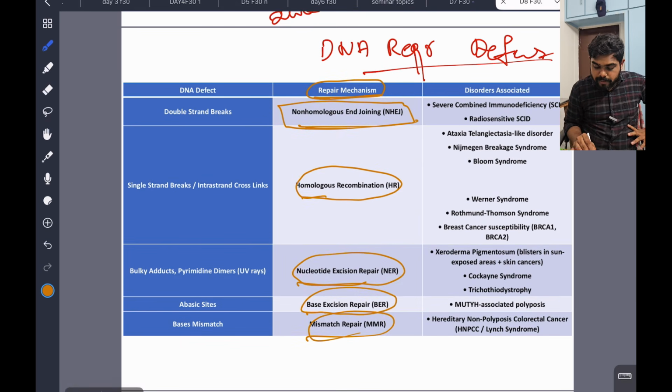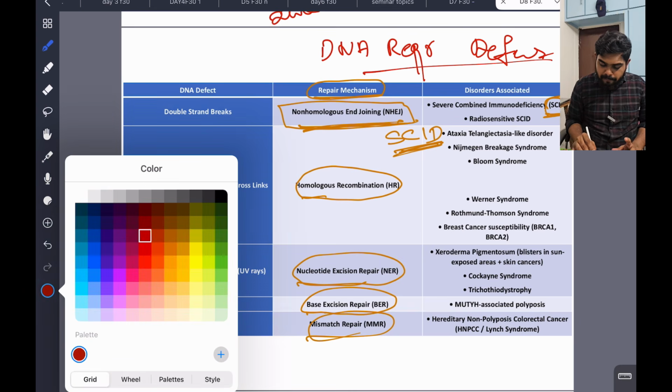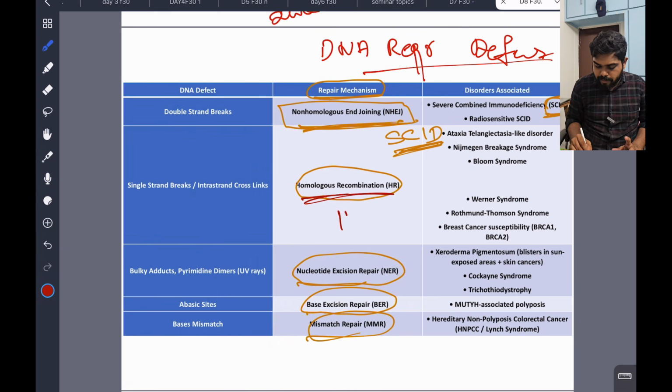Now come back and see here. Because of the non-homologous end joining repair mechanism not happening, it will cause SCID, severe combined immunodeficiency syndrome. So NHEJ, SCID. This is important. And any problem with homologous recombination, HR, causes Bloom syndrome. HR, Bloom.